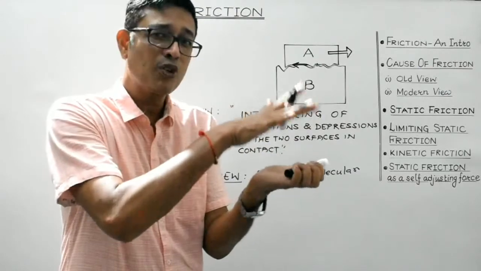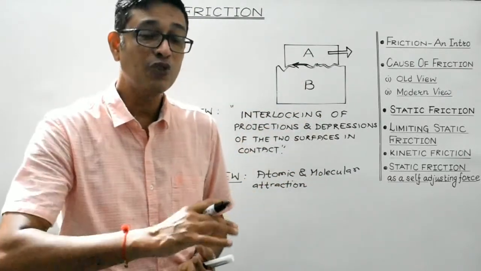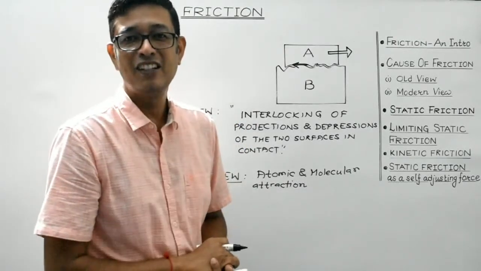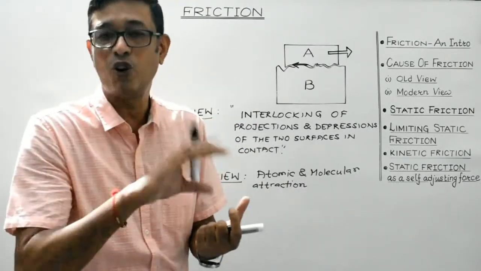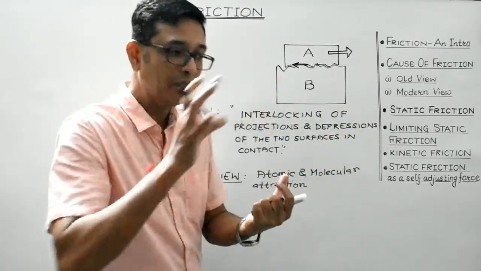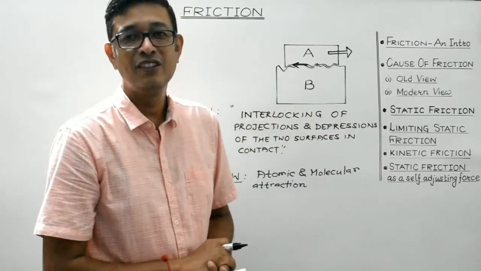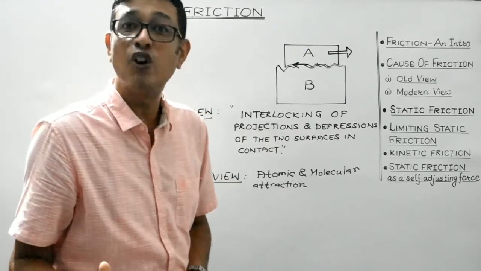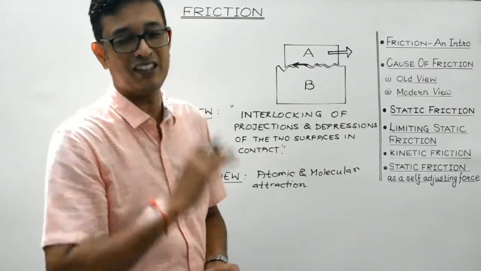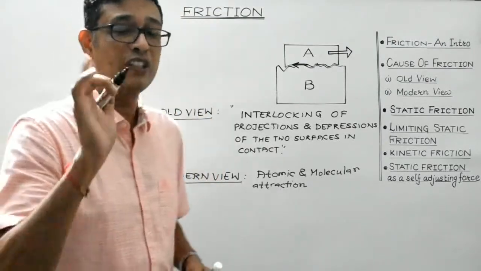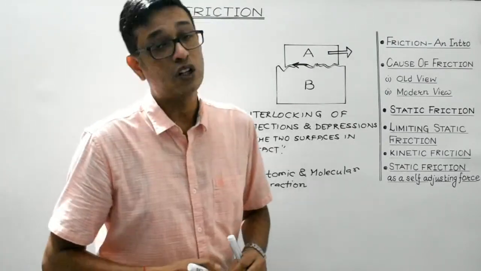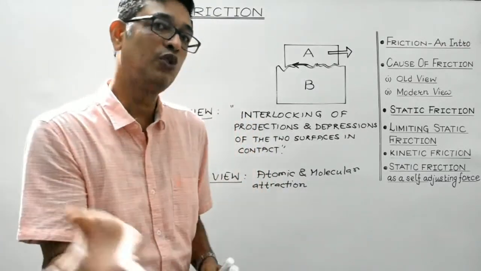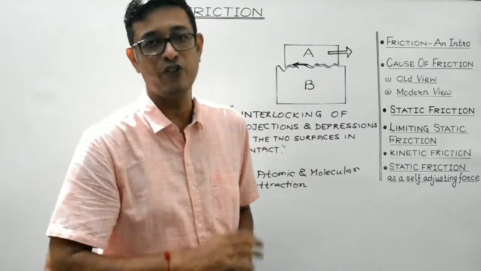When we consider extra smooth surfaces in contact with each other, there will be a large number of points of contact. So more molecules of the two surfaces will strongly interact with each other. In order to break those molecular bonds, more effort will be required. That tells us why friction increases for extra smooth surfaces. So students, always remember, if you are asked what is the cause of friction, then you need to answer through both the old view as well as the modern view.